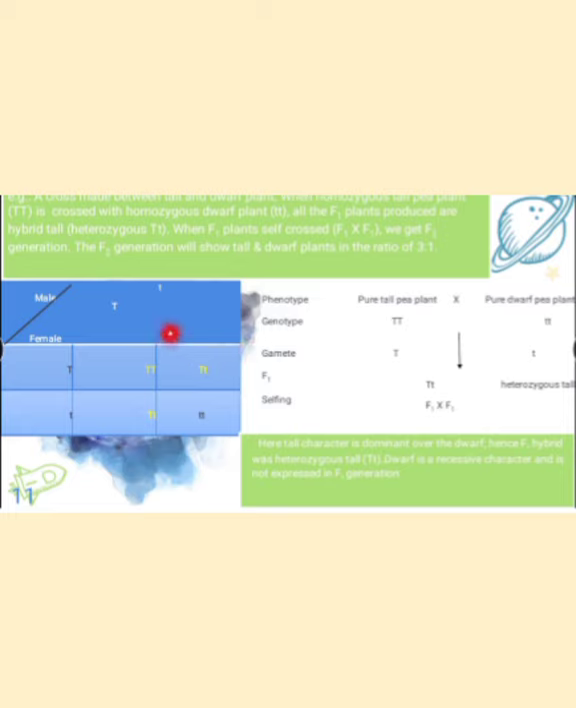That is heterozygous, but one is dominant, hence it shows the dominant character. Then another small t crossed with capital T shows capital T small t, which also shows the dominant character. Then small t crossed with small t shows small t small t, which is recessive. Hence this table shows the ratio: 3 plants are dominant and 1 plant is recessive. Three plants show the tall character and 1 plant shows the recessive character. This is the law of dominance.